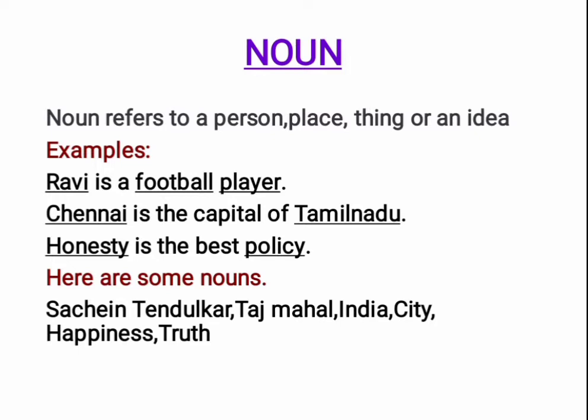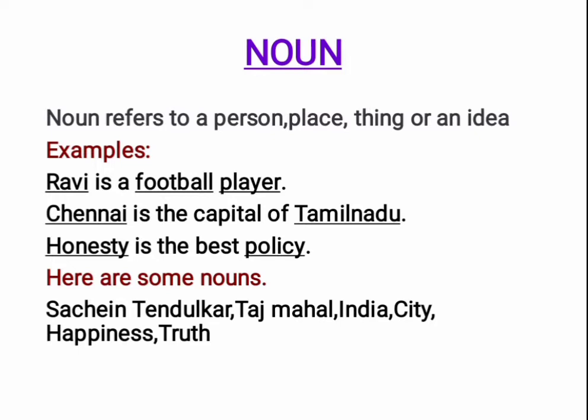Ravi is a football player. In the first one, Ravi, it is a name of a person. So it is a noun. Then football, it is a thing. So it is also a noun. Player, it is also a noun. So Ravi, football, player, all these words are nouns in the first sentence.